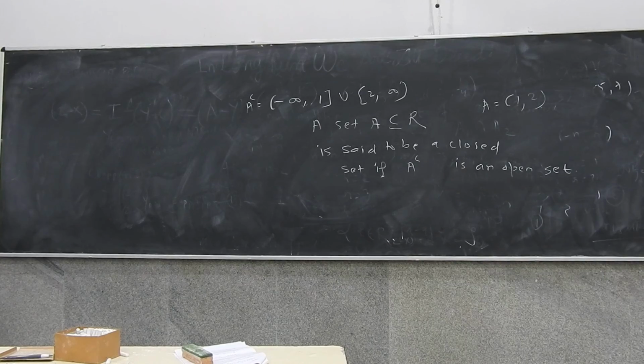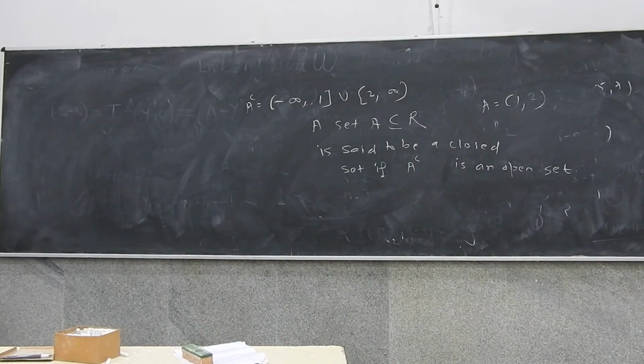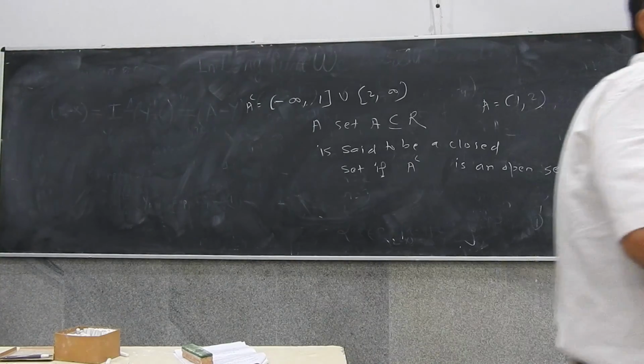Beautiful, very good, yeah. So A is an open set, B is an open set. So A union B has to be an open set, but we have proved it. So (A union B) complement has to be a closed set by definition. And (A union B) complement is A complement intersection B complement, so it is a closed set. Lovely. Sure? So see how we are learning to prove things now.